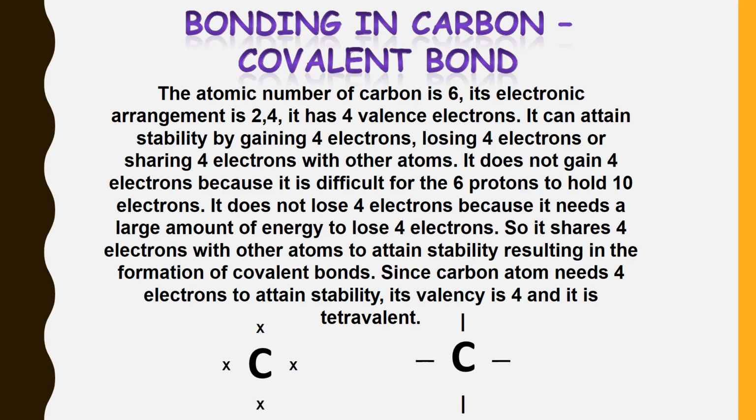In this, the cross sign represents the electrons of the carbon. So you can say there are 4 electrons in its valence shell. So carbon is tetravalent and forms covalent bonds by sharing its 4 electrons.